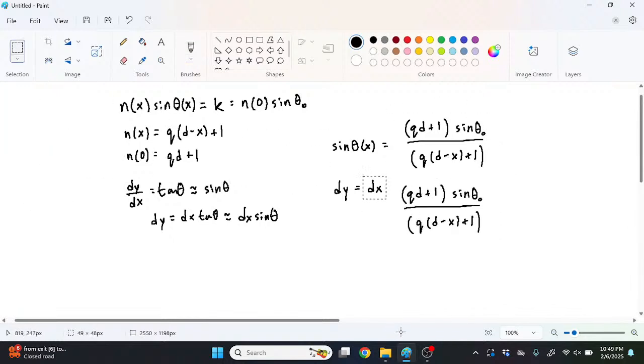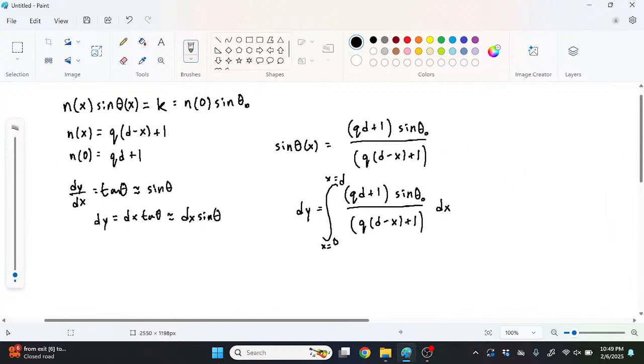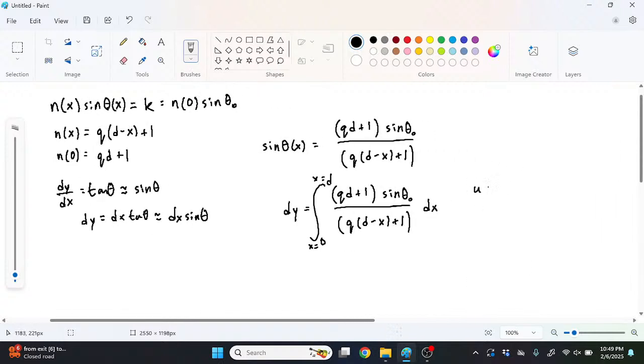Now we've given ourselves a nice little integral to solve. We're going to integrate this from 0 to d. In fact, let's label these as x goes from 0 to d. Because in order to solve this integral, we need to use a u-sub. I mean, technically we don't have to, but it'll be a little bit easier and things will make a little bit more sense. So let's just do that.